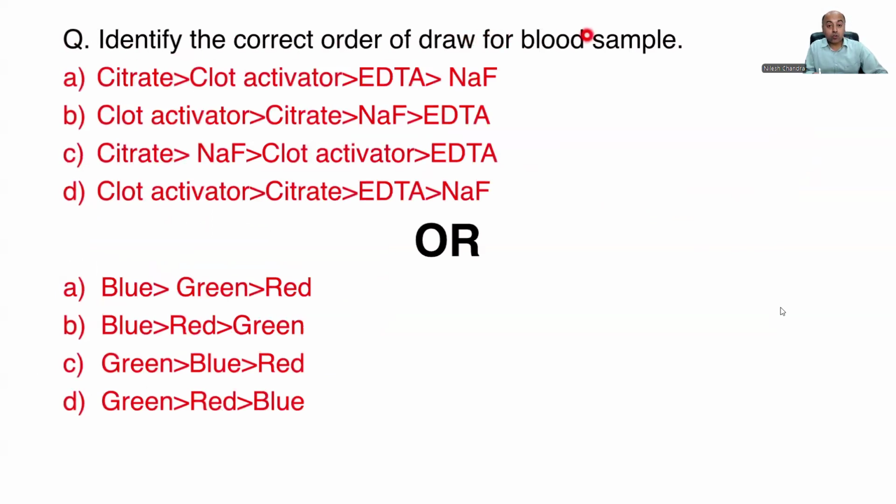Identify the correct order of draw of blood samples is an important question. You have different options: citrate, followed by clot activator, followed by EDTA, followed by sodium fluoride. In this option, they have mentioned the components in the tube. In this option, they have mentioned the color: blue, red, green, green, blue, red, green, red, blue. The first one has to be the citrate, followed by clot activator, followed by EDTA, followed by NaF. In the first series, the first option is correct. In the second series, blue, red, green is correct.